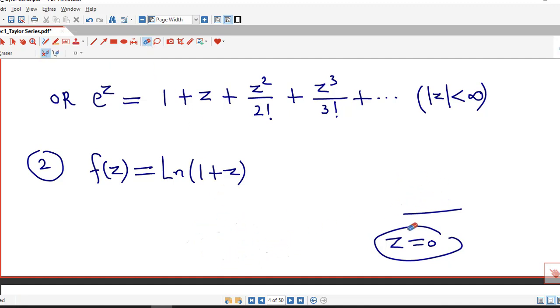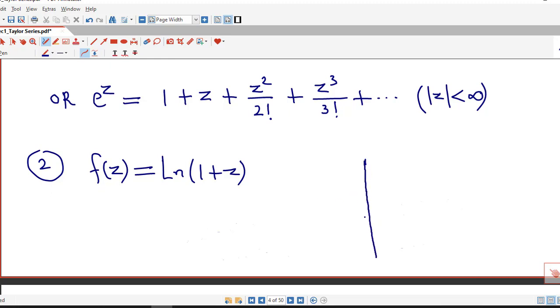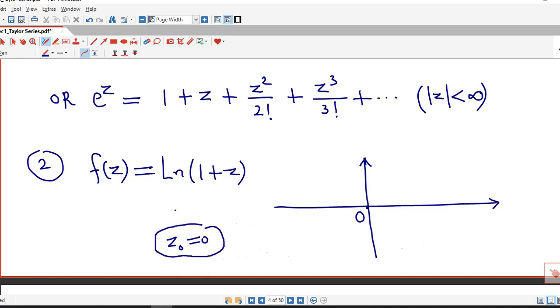Now to find out the open disk in which we can find the Maclaurin series of this function f of z, we have to consider the distance of z equal to 0, that is, we want to find the Taylor series of this function at z0 equal to 0, or Maclaurin series. So for the Maclaurin series we have to consider the center as z0 equal to 0.